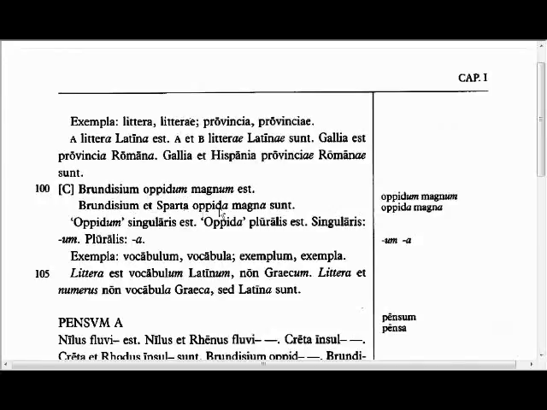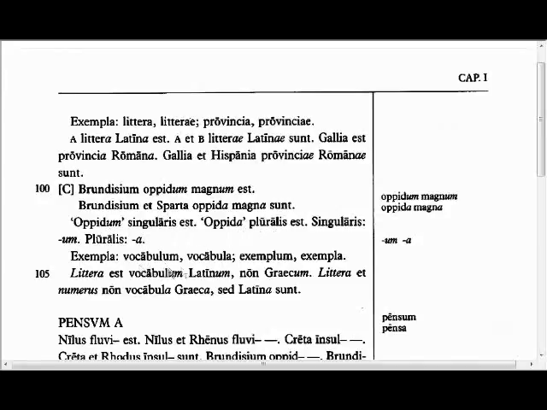Brundisium et Sparta oppida magna sunt. Brundisium and Sparta are large towns. Notice that oppida, this short a, looks just like insula, but it is the plural form for a neuter noun. So you need to pay attention to the verb. Here we have sunt, and know that when we memorize our nouns, we need to know what type of noun it is, and you'll learn those as we move on. But for now, you just learn it as a vocab entry that oppidum in the plural is oppida. So oppidum is singular, oppida is plural.